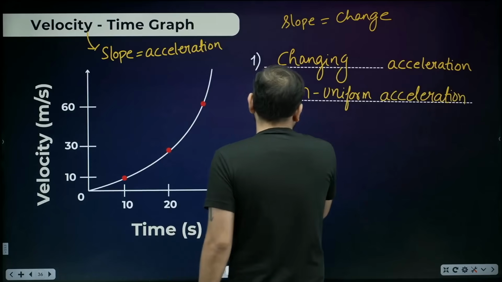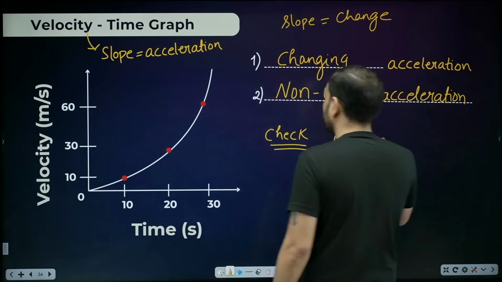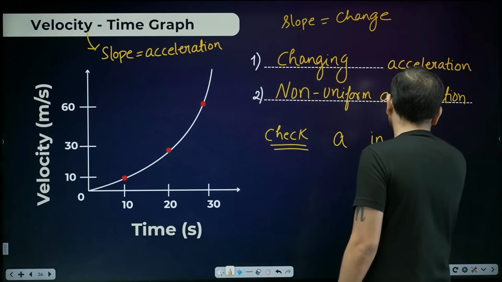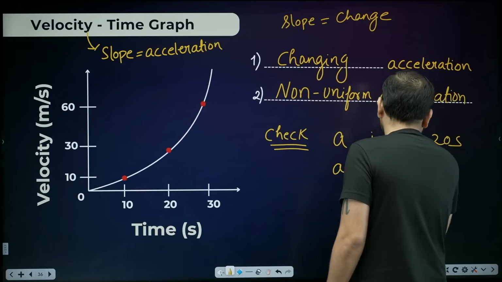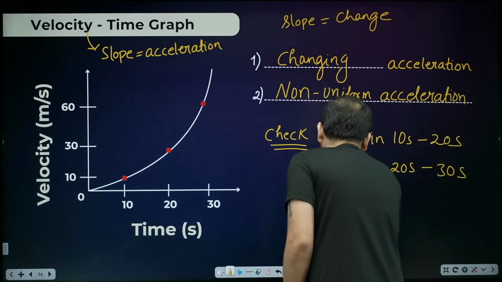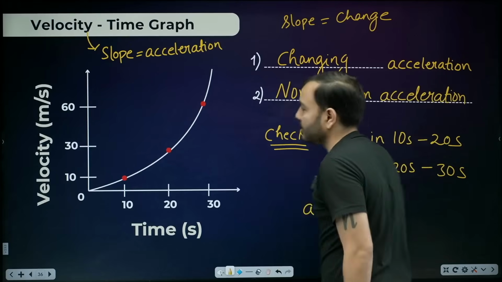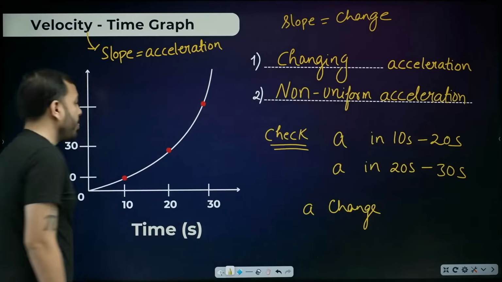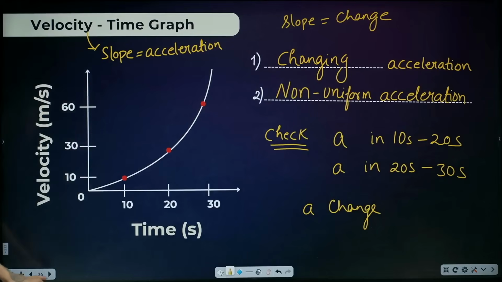You check it yourself. You do one thing. Find the acceleration in the interval from 10 second to 20 second and find the acceleration in the interval from 20 second to 30 second. You will see how the value comes out. It will change. The value of a will change here. You calculate it and check yourself. You can do that, right? Take the first point, second point, then this point, then that point. All right, let's move ahead.